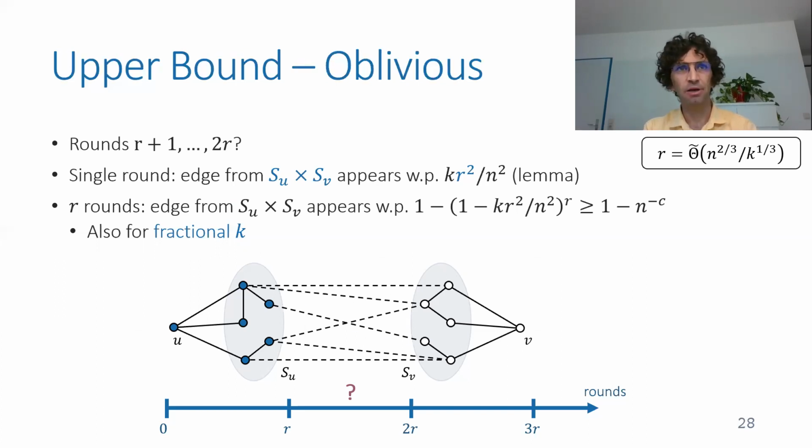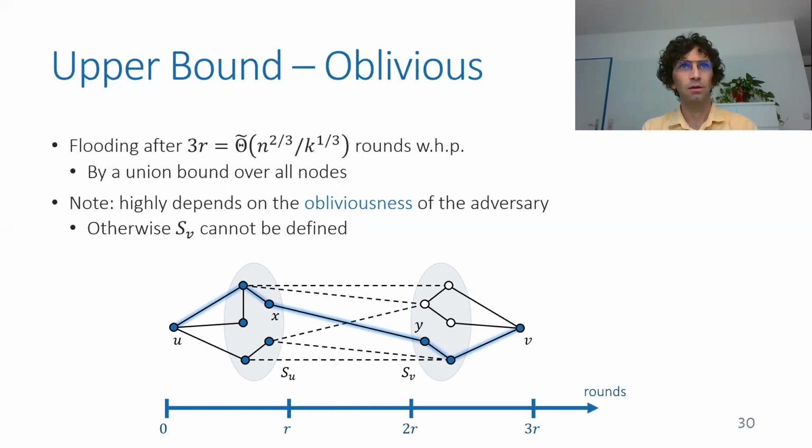Now, if one of the edges appears, then we are done, because there is some edge between X in SU and Y in SV. Flooding will be in the first R rounds up to X. In one of the rounds when there is the edge X, Y, there will be flooding from X to Y. And then in the last R rounds, the information will propagate from Y to V. Since this holds for any node V, we can take a union bound and show that after 3R rounds, which is n to the 2/3 over k^(1/3), flooding will happen on all the network with high probability.